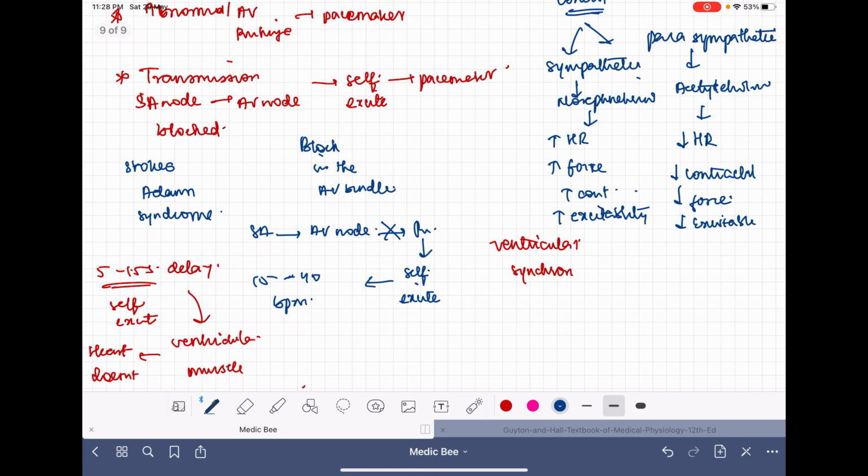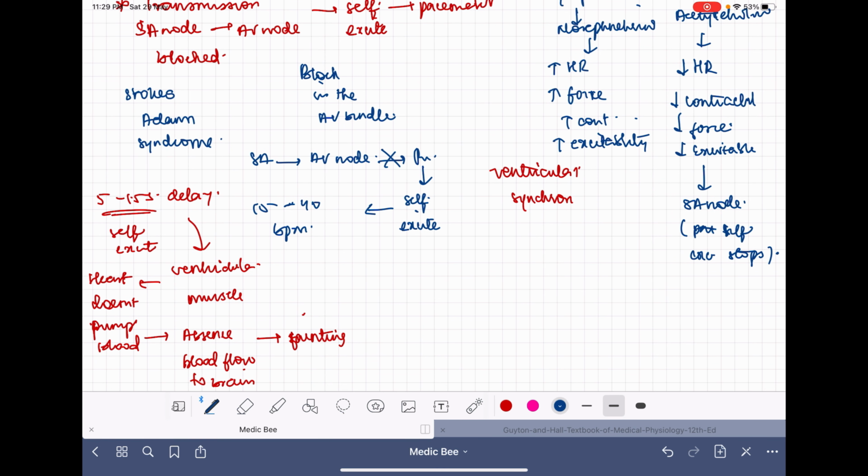It is said that acetylcholine is so powerful that it can even suppress the SA node for a small amount of time. It is so powerful that it can stop the sinus node from becoming self-excited. For that particular point of time, the self-excitation stops. So the impulses don't reach the ventricles. So what happens then?